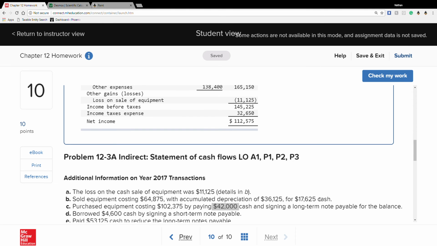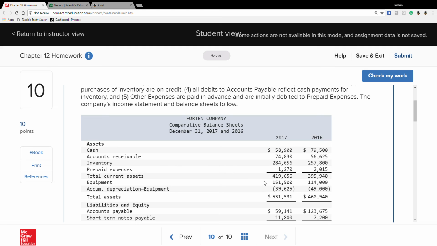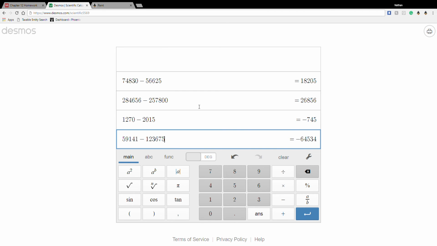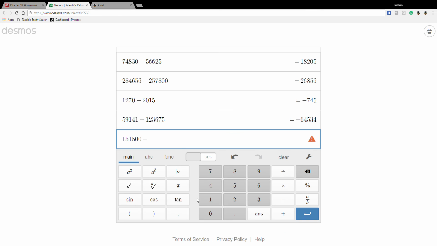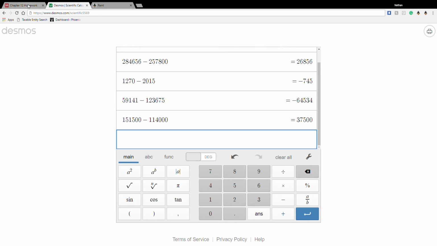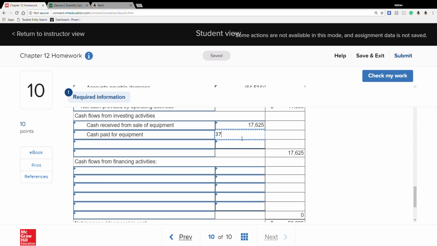Let's see. If we purchase equipment, okay, well, what's the difference right here? Let's see if they actually give us the difference. Okay, so 151,500 minus 114 equals 37,500. Okay, let's see if it's that.